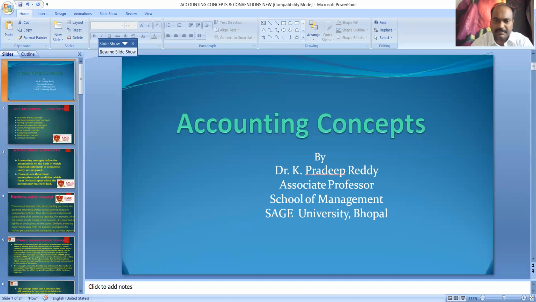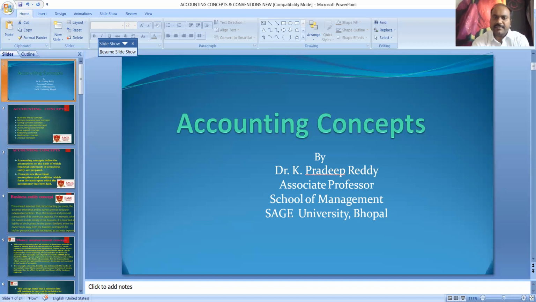But according to the Indian standard accounting period concept, we follow from April 1st to 31st March. Whatever transactions happen in this period are recorded, and we follow this concept because we require a stipulated period of time to prepare the financial statements. All the transactions are recorded in the books of accounts on the assumption that profits on these transactions are to be ascertained for a specified period, and this is known as accounting period concept.